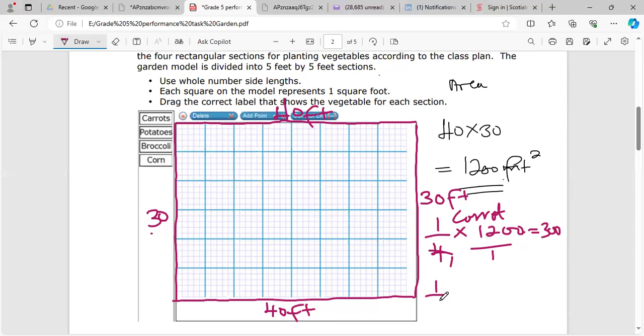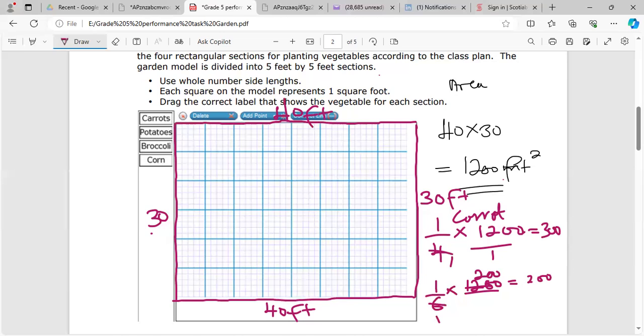So 1/6 times the total again, which is 1,200. 6 into itself 1 time, 6 into this 200 times. So for the potatoes, it's 200 feet. Alright, so we get the area for those.